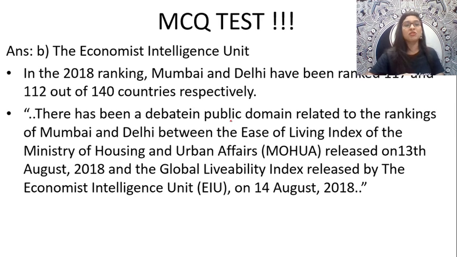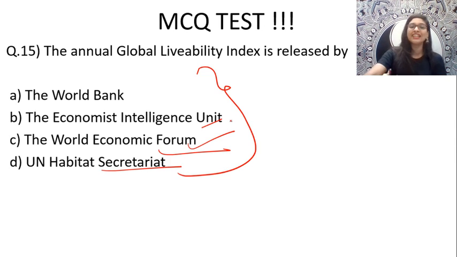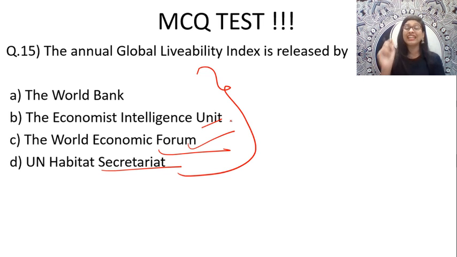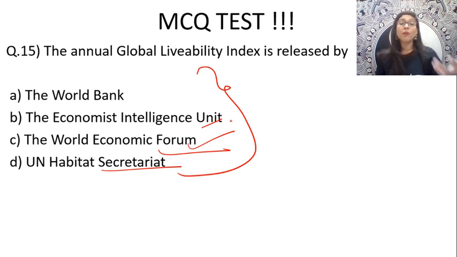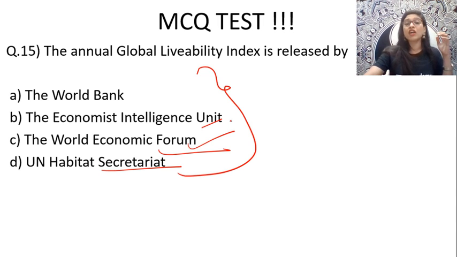And the answer is option B. So yes, kudos to those few students for the right answer. It is option B, that is the Economist Intelligence Unit. They are the ones who literally release the annual global livability index. So I think Amir, wonderful. Amir, Parivendar, yes, you people deserve a chocolate. And also the happiness diary. I think very few people gave me the right answers for this particular question. Yes, Ankit, kudos to you also for the right answer. But the majority of them went with option C and A, that is World Economic Forum and World Bank. But it is option B, that is the Economist Intelligence Unit.